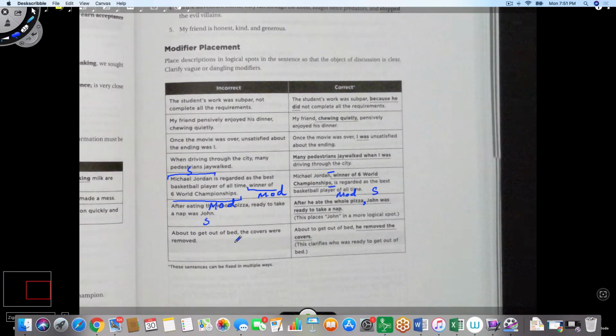Last example. About to get out of bed, the covers were removed. In this case, the problem with the sentence is that there is no subject. So we need to put a subject. About to get out of bed, he removed the covers. So in this case, we have the modifier followed by our customary comma followed by the subject. Or you could have put the subject anywhere before the modifier and said he removed the covers when he was about to get out of bed, which is just fine.